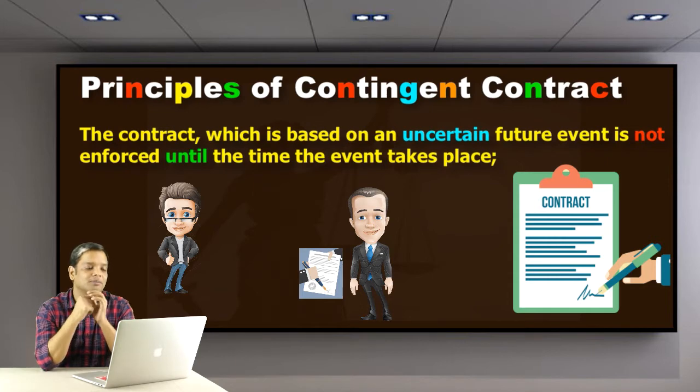Until that happens, you are not liable to pay the 1000 rupees as you promised. So first he needs to go and deliver that item, return back and collect his money. So that is the first principle.